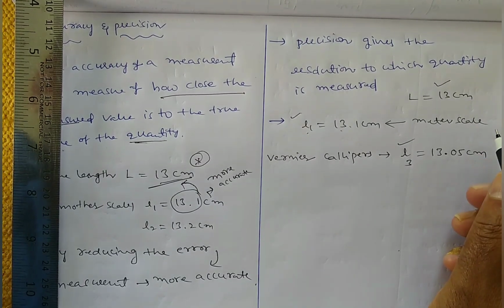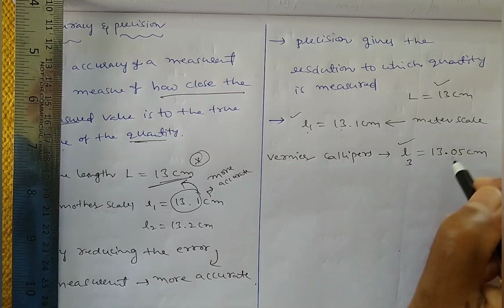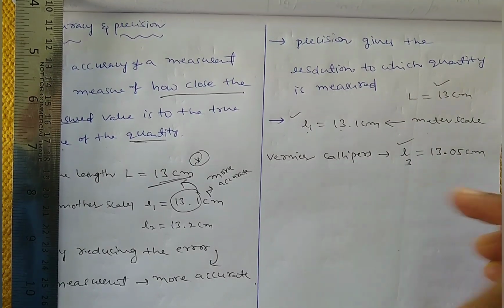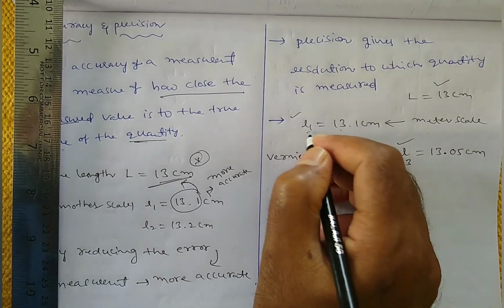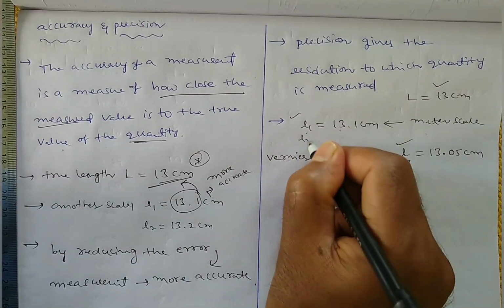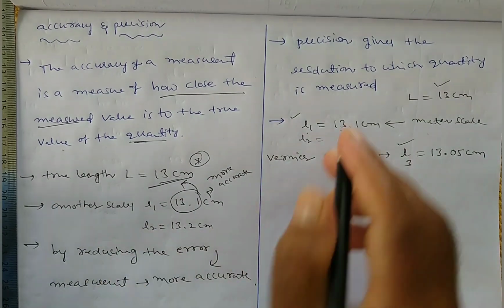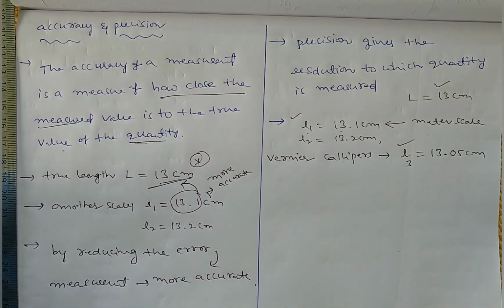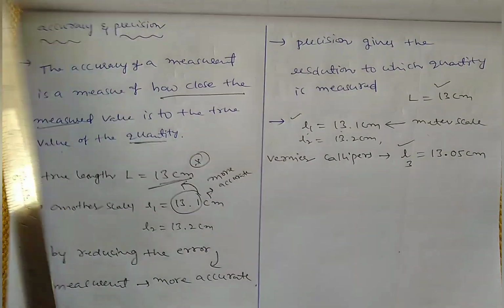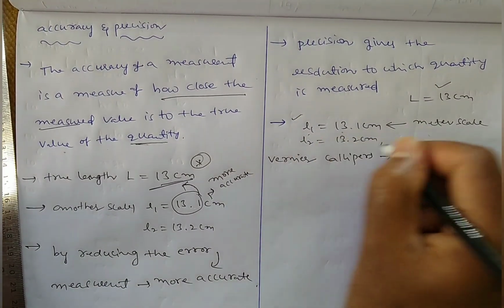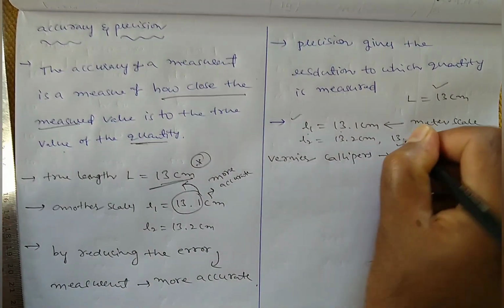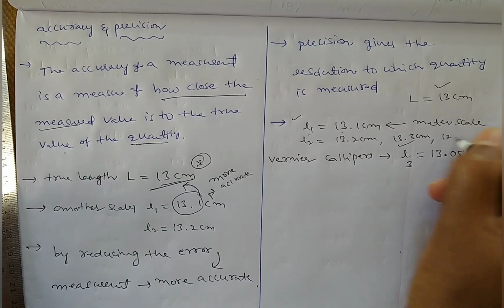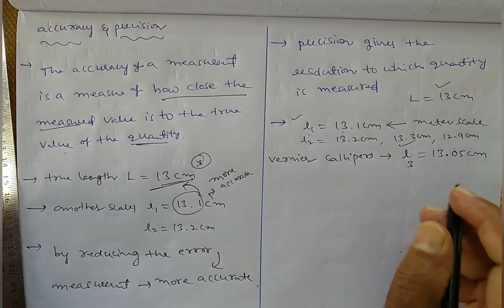So which one is close to the real value? This one is close to the real value. And suppose we take another reading L2, we got 13.2 centimeter. If you use one more meter scale, you may get 13.3 centimeters or sometimes 12.9 centimeters.